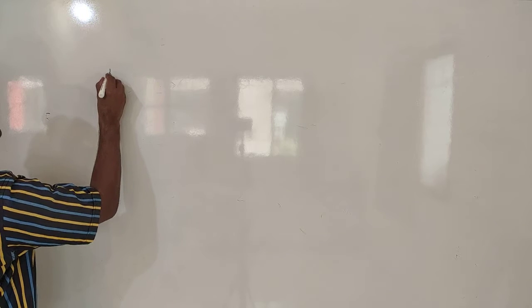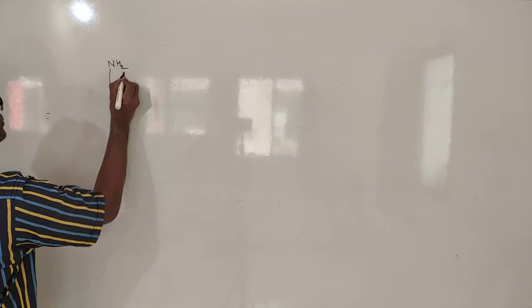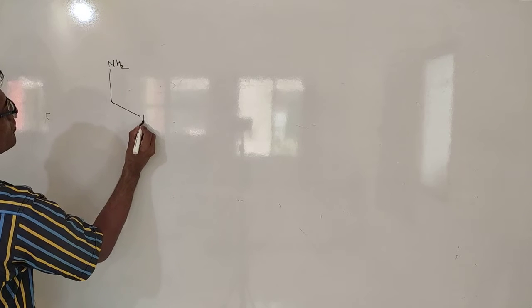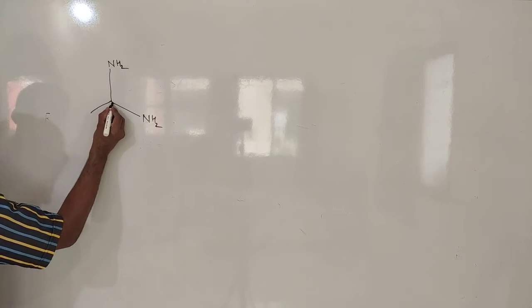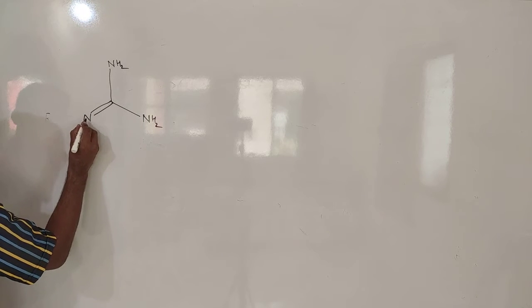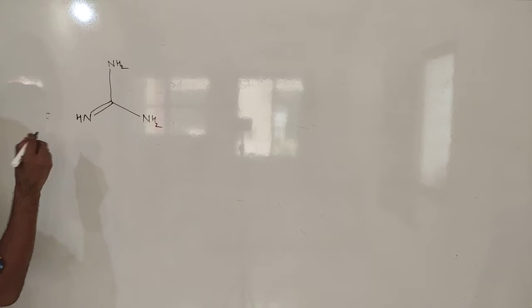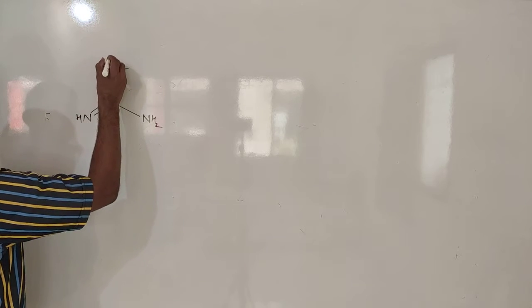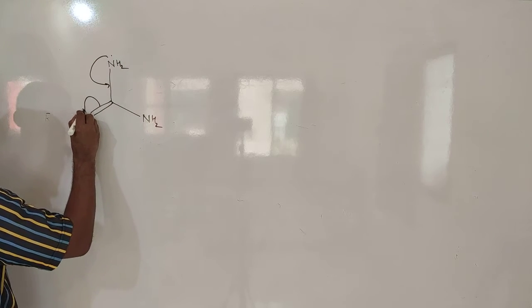The structure of guanidine is NH2, double bond NH. This is the structure of guanidine, and in this structural form, this nitrogen donates its electron to this nitrogen.